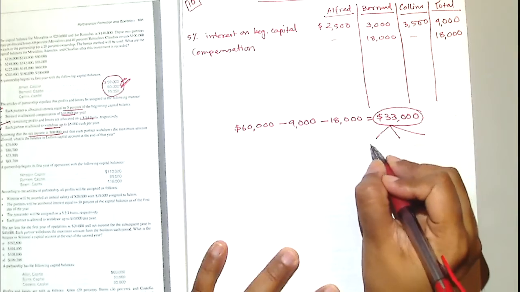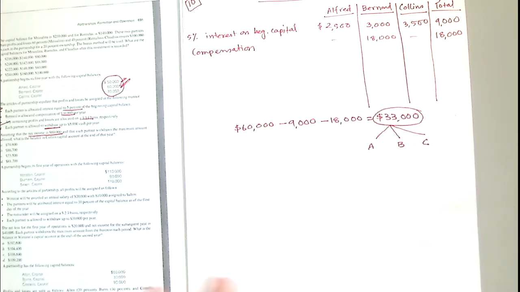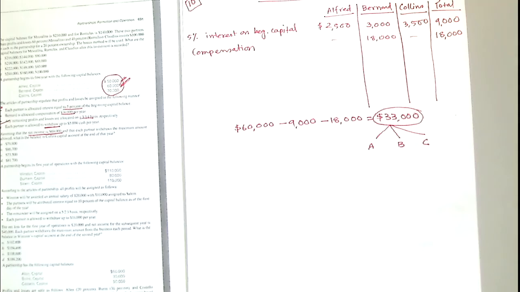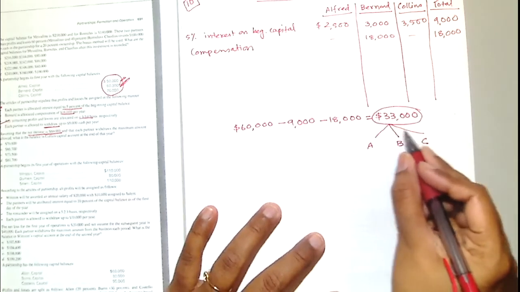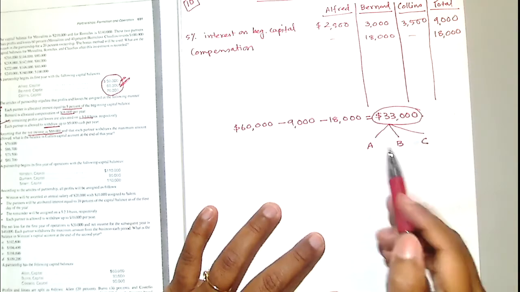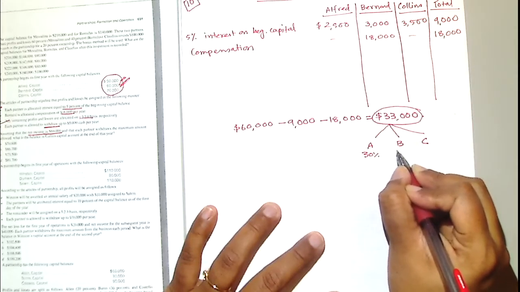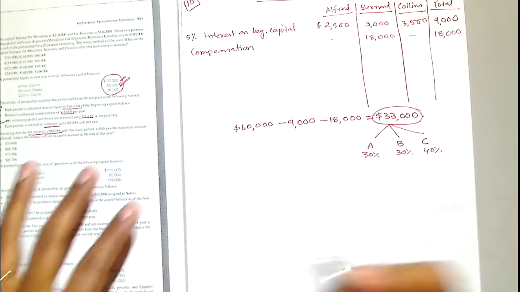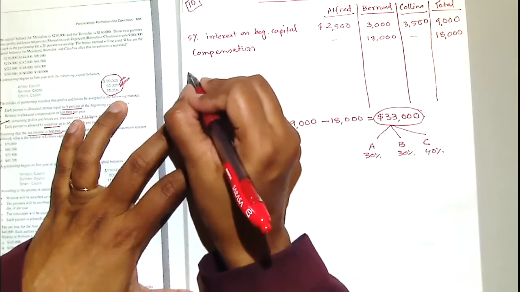PL ratio. So I'm writing A is for Alfred, B is for Bernard, C is for Colin. The ratio is 3 to 3 to 4, so it's 30%, 30%, 40%, right? So you're going to allocate this $33,000. This is our remaining net income, remaining profit and loss among these three partners, and the ratio is 30, 30, 40. So now I will allocate this $33,000, and please tell me the numbers.